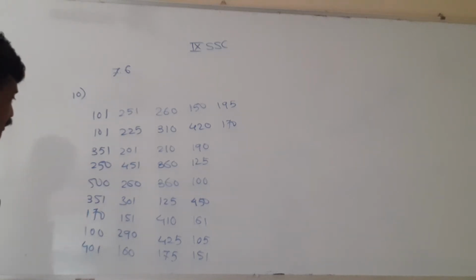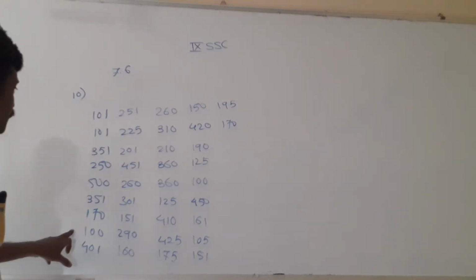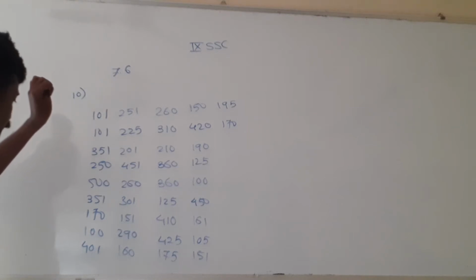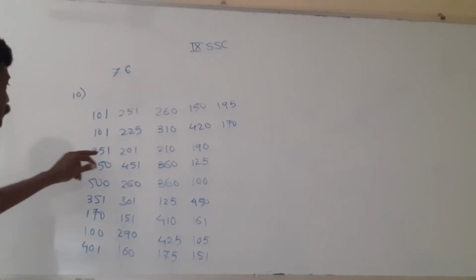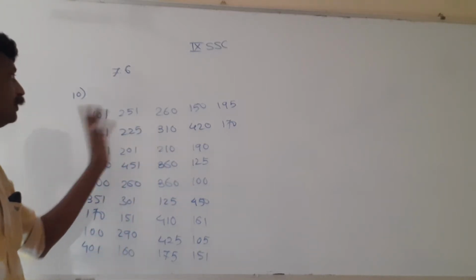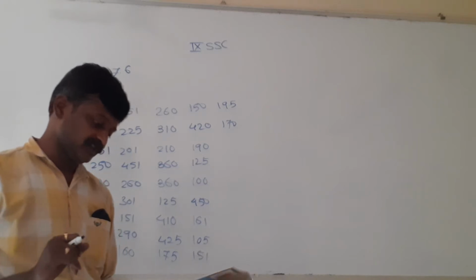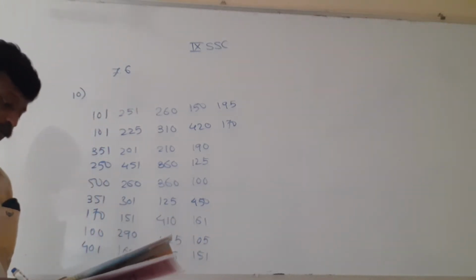See, the minimum is, I think, 100 because no two-digit number is there, and the maximum is 420. After 420, is any bigger? No, 420 is the maximum I think. So the data range is between 100 to 420. But in the question, classes are already suggested. See sub question 1.